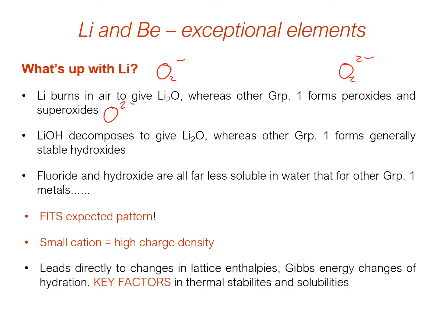Well, it actually fits what we expect, and it's because lithium, or the Li plus cation, is so small and has a very high charge density. So it's very polarizing, and this means there's a lot more covalent character to the lithium bonds than with the other group 1 metals. And this leads directly to changes in things like the lattice enthalpy and the Gibbs energies of hydration. And these, in turn, affect thermal stability and solubility, like we've seen in the previous videos.